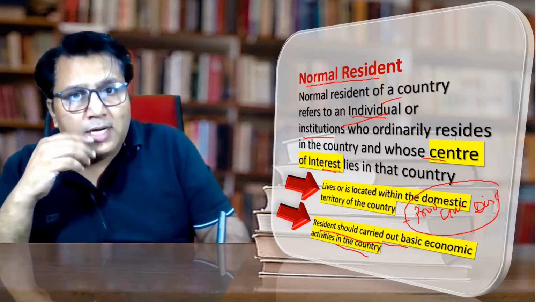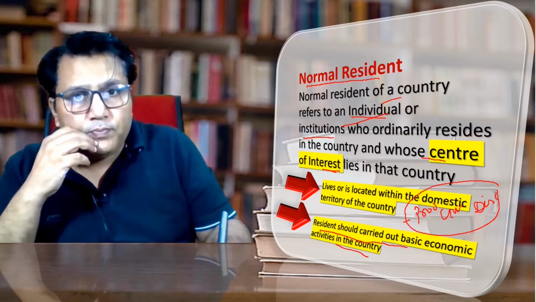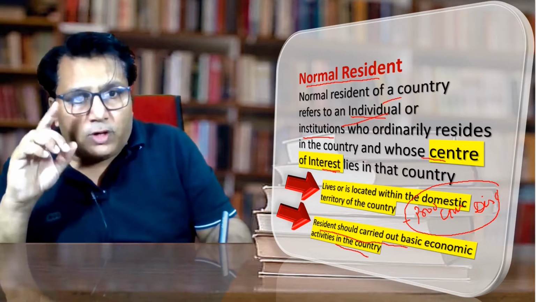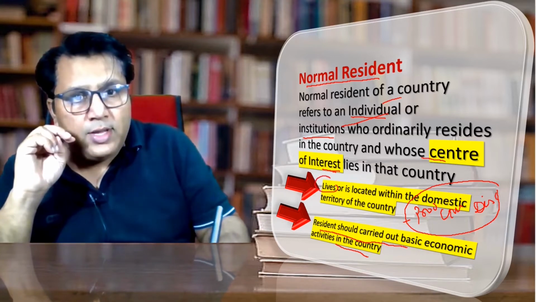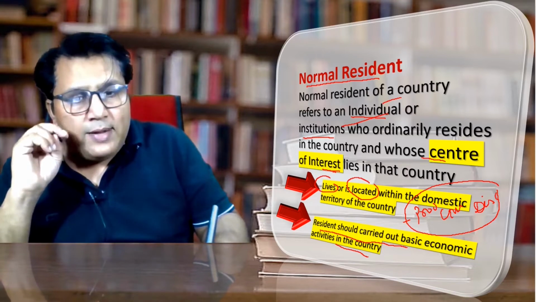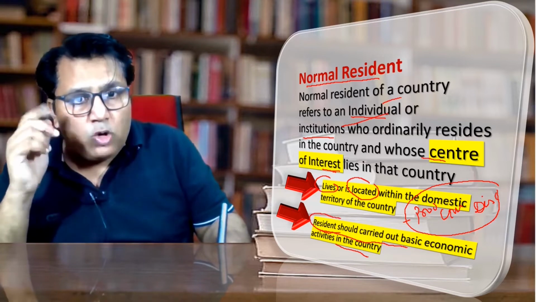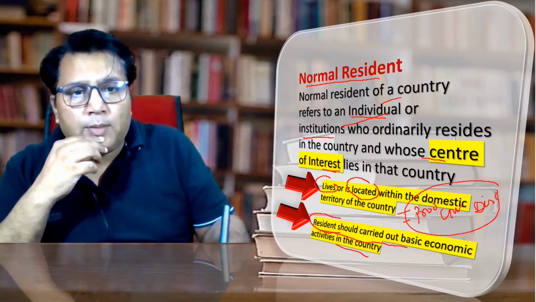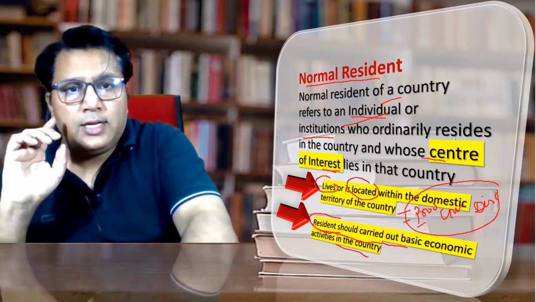So what is a normal resident? A normal resident might be an individual or an institution who resides in the country and whose center of interest lies in the country. For the center of interest, two important things are there. One is, if it is an individual, he should live in the country, or if it is an organization, then it should be located in the country. Second, that person should carry out the basic economic activities, production, consumption and distribution, within the country. I hope the point is clear for the normal resident.